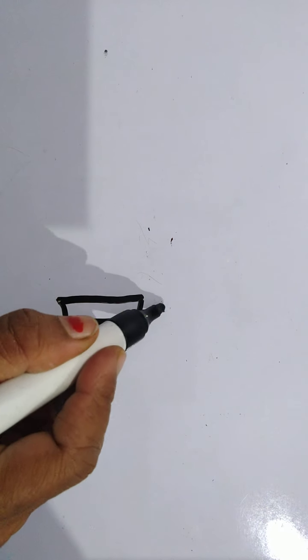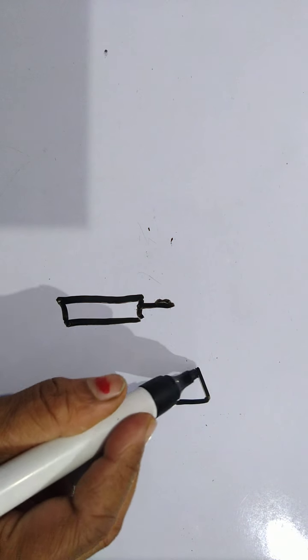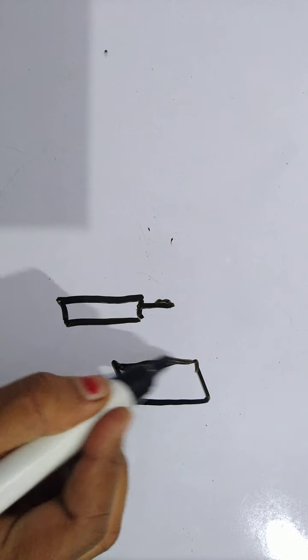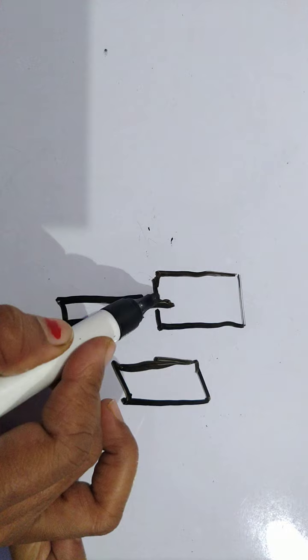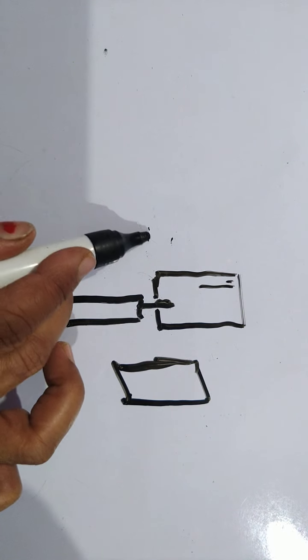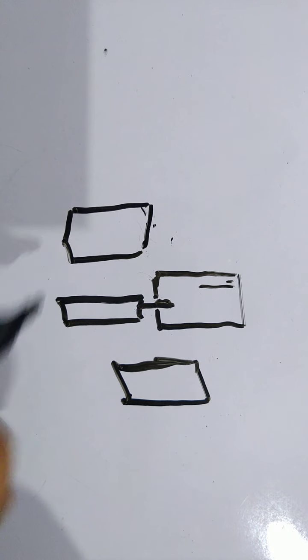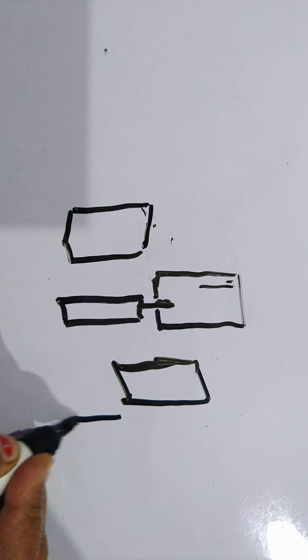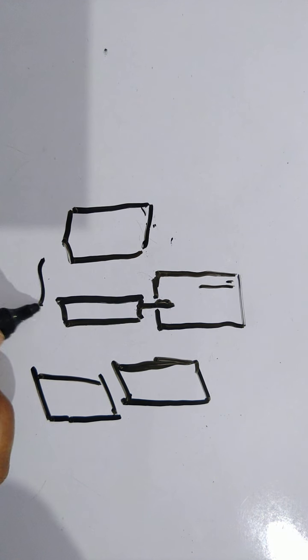Now place one mirror here, another mirror this side, and one mirror this side. And if you have space, you can place two mirrors here also. So you can imagine this candle is placed between all these mirrors.